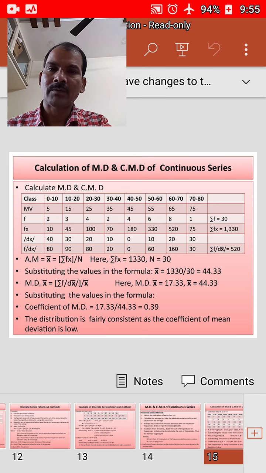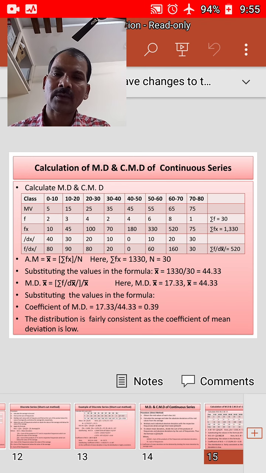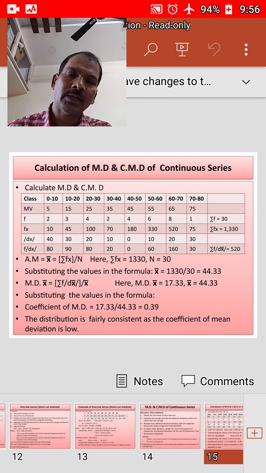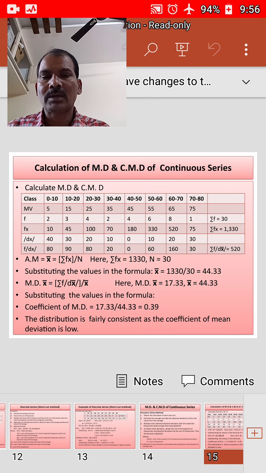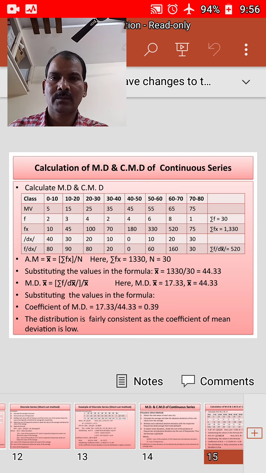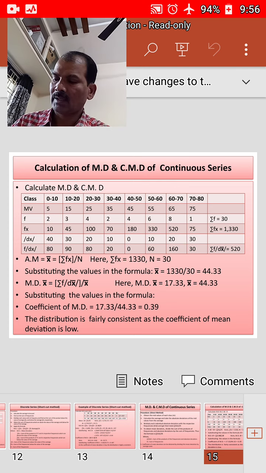Now the MD value is 17.33 and x bar you got is 44.33. In order to find the coefficient of MD, 17.33 by 44.33 is equal to 0.39, right? And the distribution is fairly consistent, as 0.39 is very small, the coefficient of mean deviation is low. Based on the coefficient of mean deviation, we interpret whether the given distribution is consistent or not. Here it is very consistent.